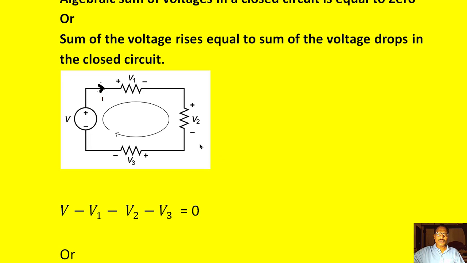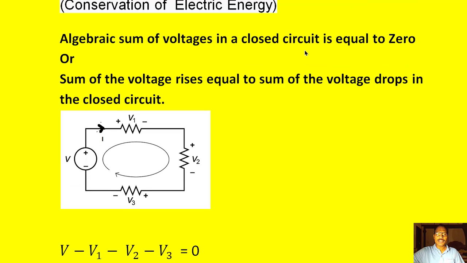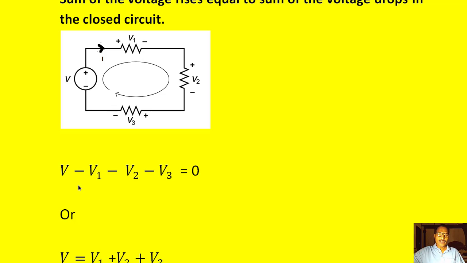So taking this notation into account, we can write algebraic sum of the voltages in a closed circuit is equal to 0 like this. V minus V1 minus V2 minus V3 is equal to 0.